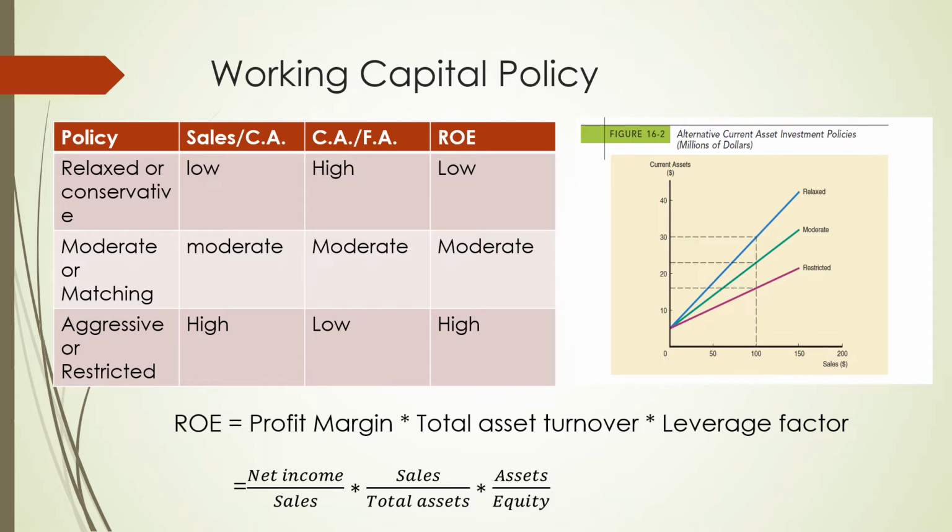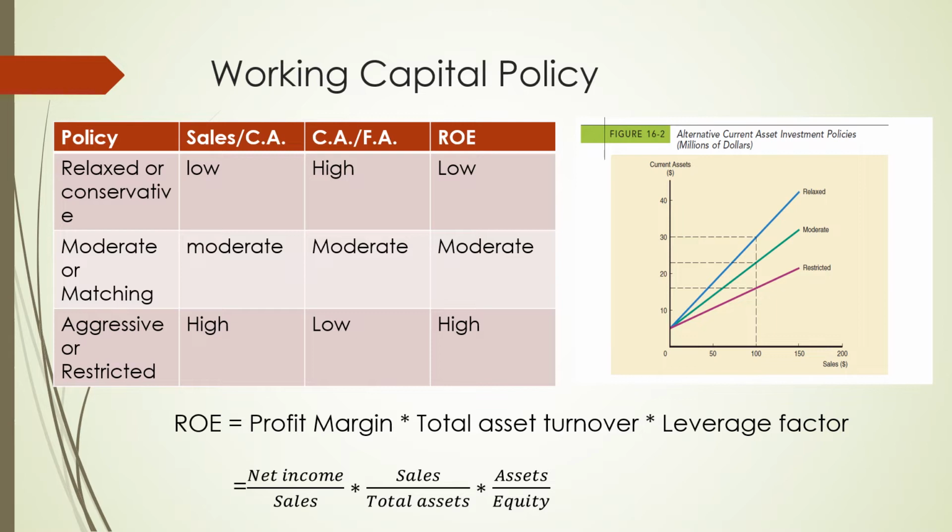In current asset upon fixed asset, moderate or matching policy, it is going to be equivalent to 1, almost equal to 1. High means relaxed or conservative policy, current asset upon fixed asset is going to be high, so that means greater than 1. And in the aggressive or restricted policy, current asset upon fixed asset is going to be less than 1.